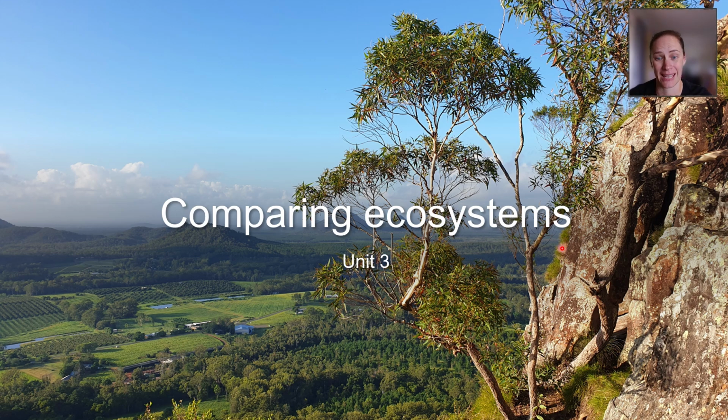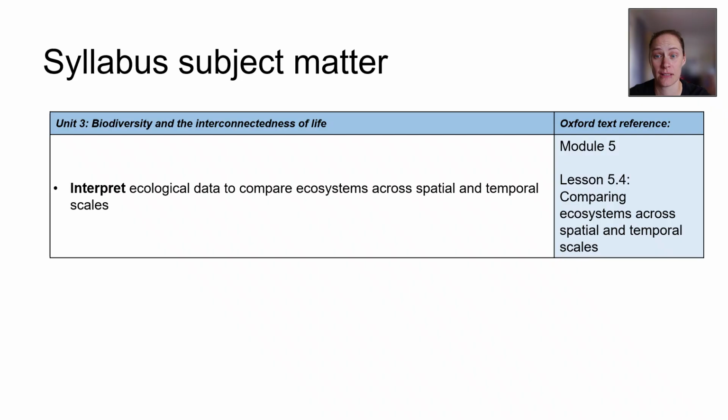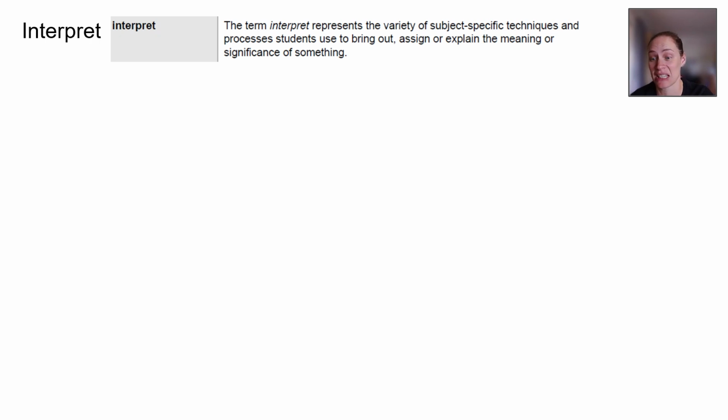We are looking to compare ecosystems. This one's a little bit niche in that we're only looking at this particular dot point, but let's break down all the words in this so we know what we're doing. So, very first thing, we are interpreting. QCAA says that basically means we're explaining the meaning or significance of something.